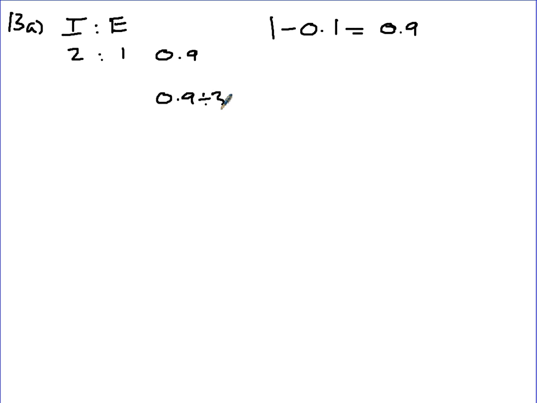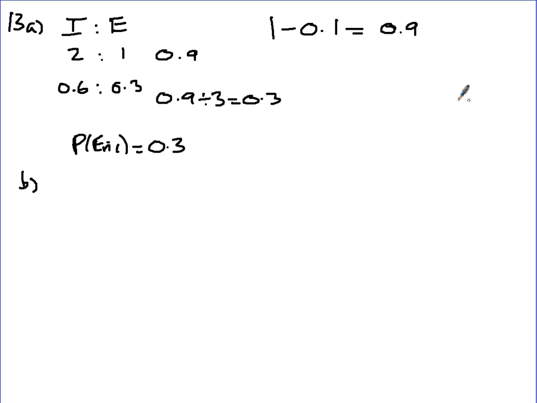So Isabel is twice as likely as Eric to win the game. Well, first of all, if we take 0.1 off, that gives us 0.9 of the probability left to share. So if that's 0.9, and we've got 3 parts here, if I divide 0.9 by 3, that gives me 0.3. So Eric then is 0.3, and Isabel will be 0.6. Well, the probability Eric wins the game is then 0.3. Again, you can work that out in different ways, but that's one method.